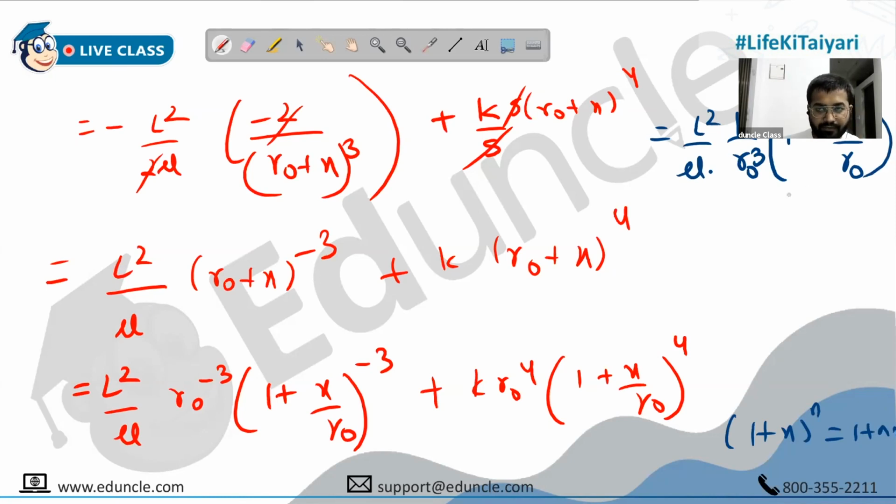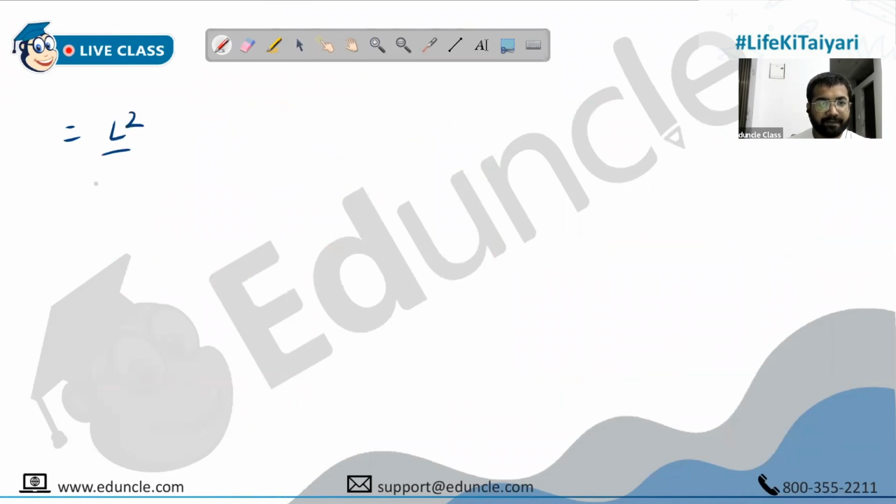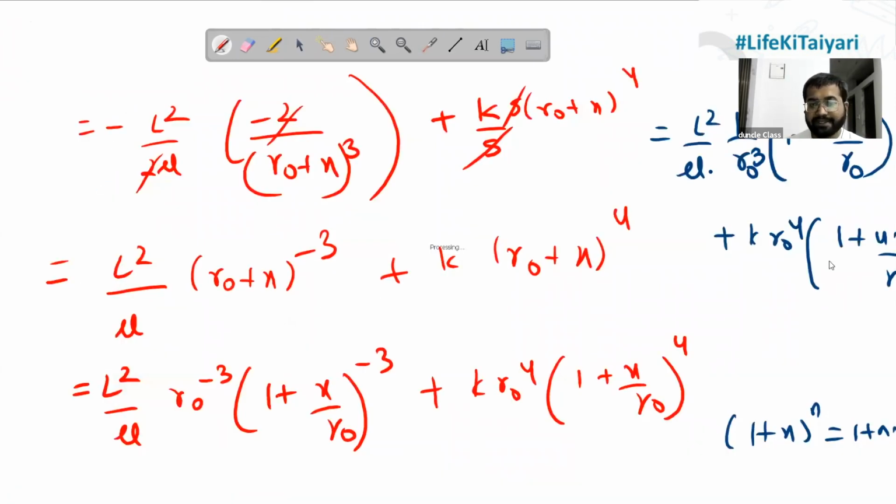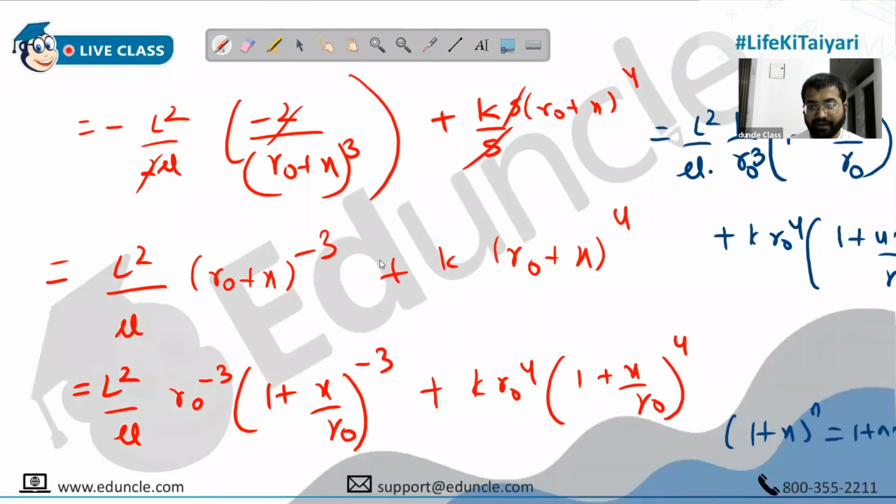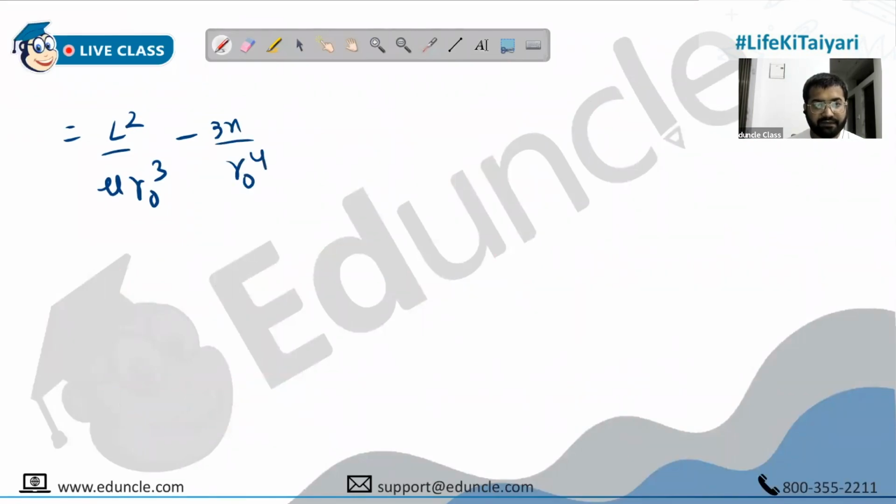Similarly, plus k r naught raised to 4, we have 1 plus 4x upon r naught. And now if you open the brackets, what you are going to get is the fascinating part, people. So what do we have? We have L square upon mu r naught cube minus 3x upon r naught raised to 4.